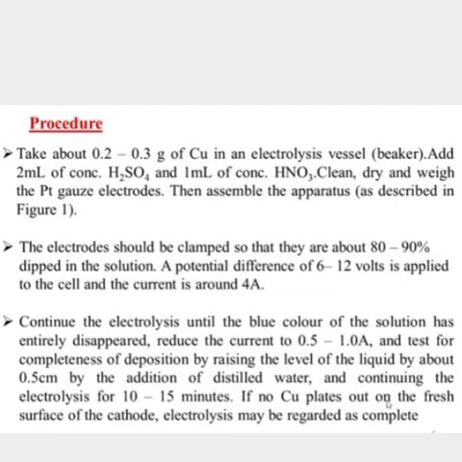Then reduce the current to 0.5 to 1 ampere and test for completeness of deposition by raising the level of the liquid by about 0.5 centimeter by the addition of distilled water and continuing the electrolysis for 10 to 15 minutes. If no copper plates out on the fresh surface of the cathode, electrolysis may be regarded as complete.